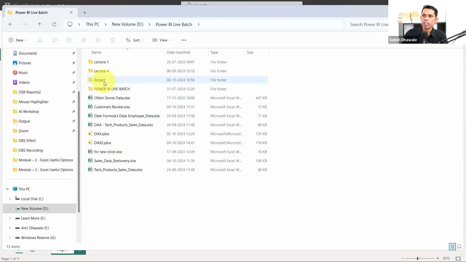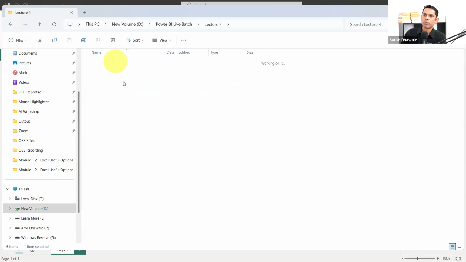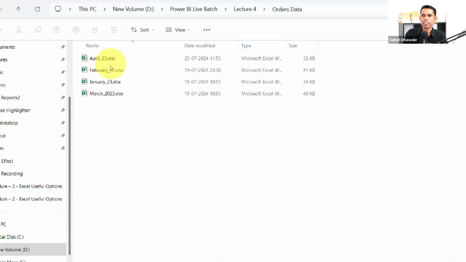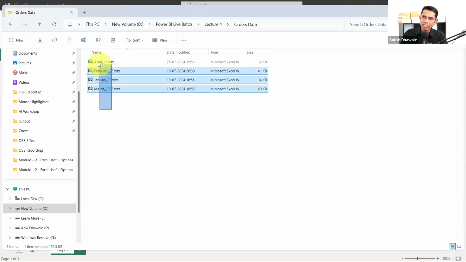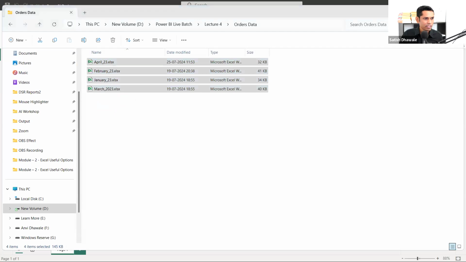So in our previous lectures, we had this kind of data: January, February, March, April, as there are four files. Now, what did we do with these files in order to get them all into one particular table? Let me know what we did. Inside Power Query, we appended these files.